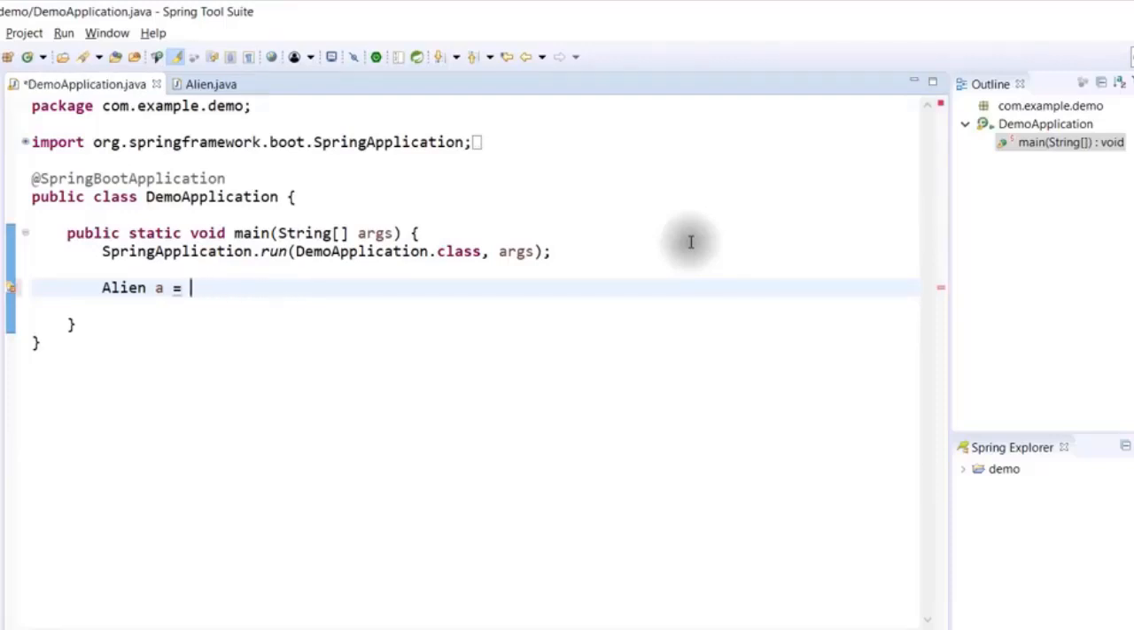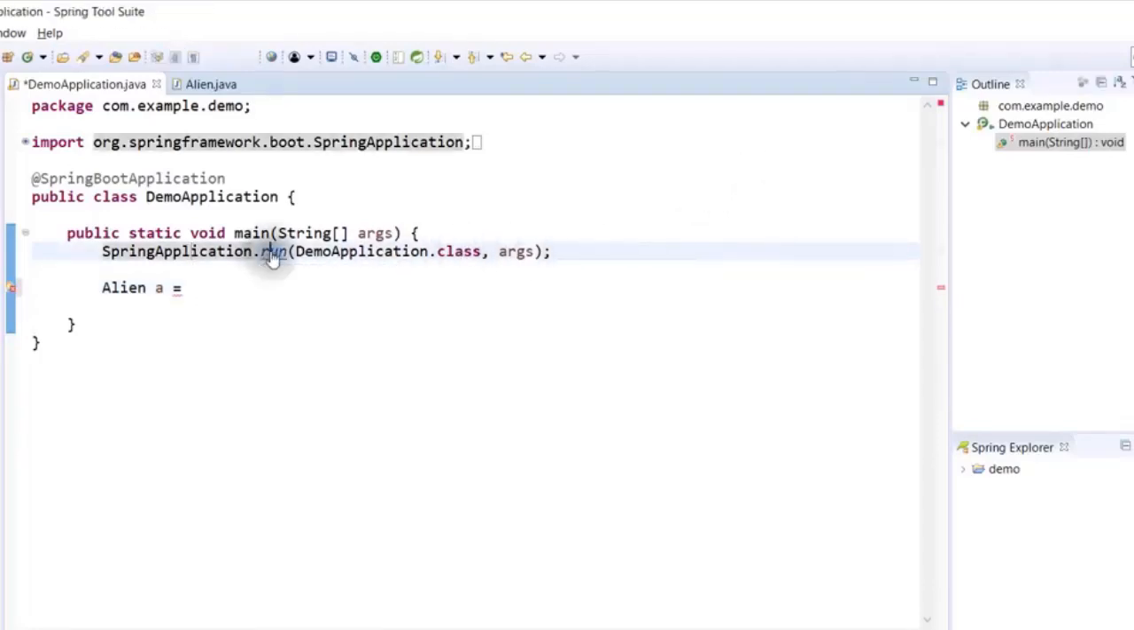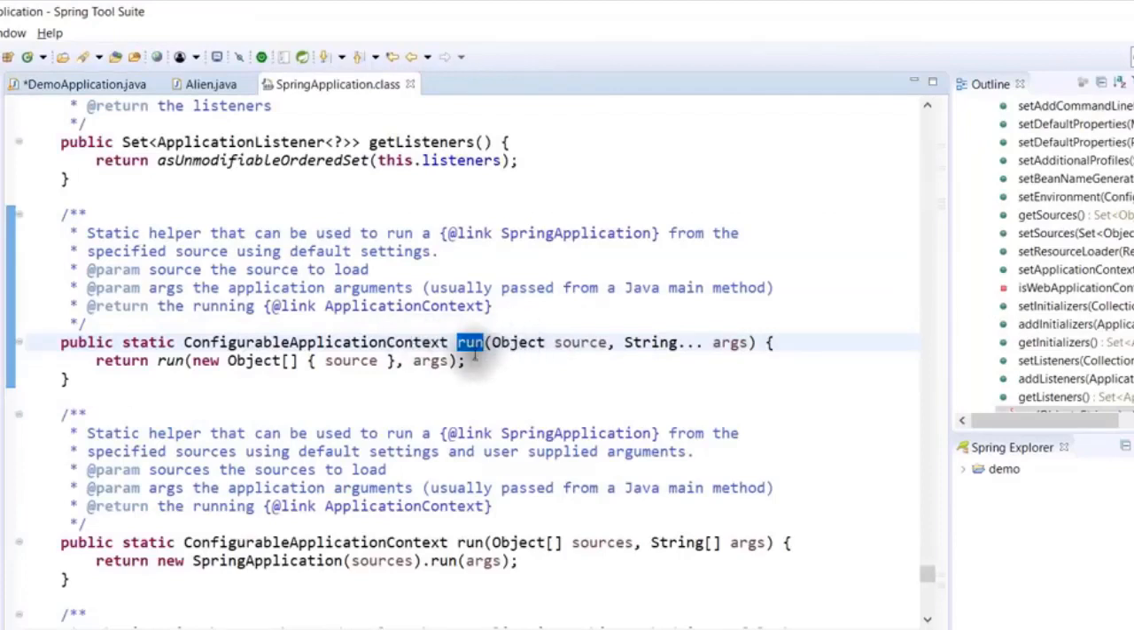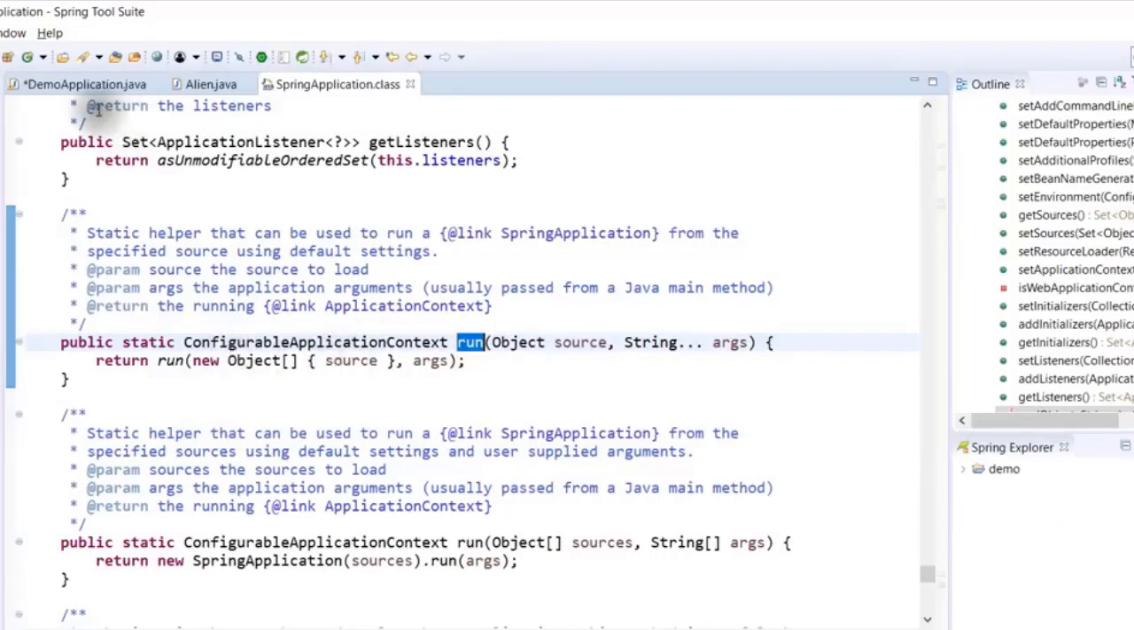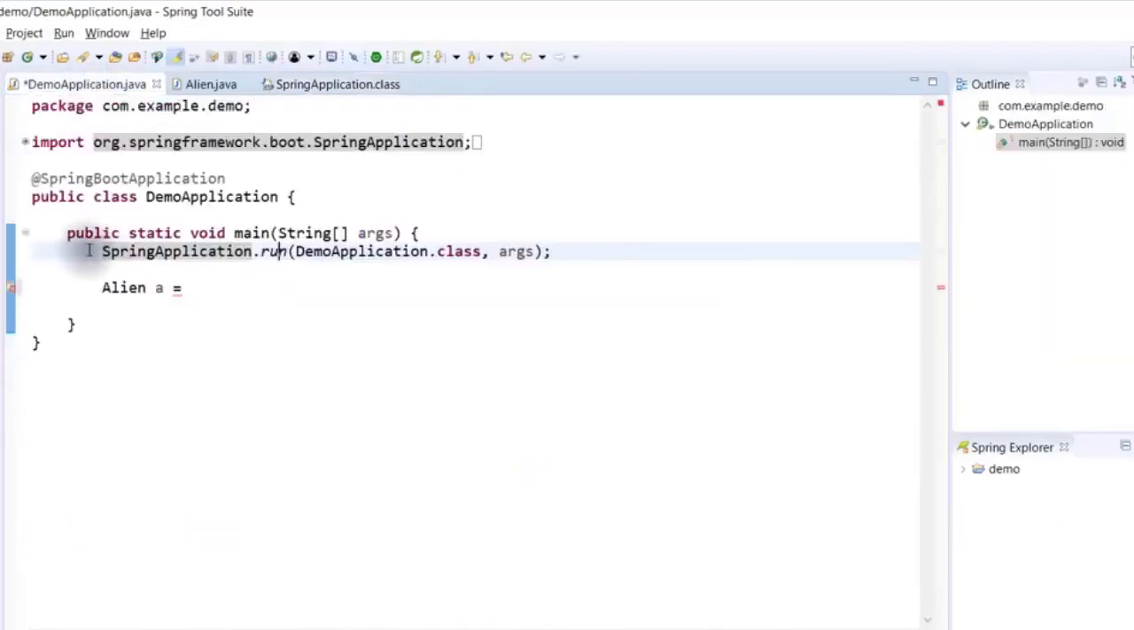Then the question arises, how will you get this object? Now if you see this run method which we get by default, it returns an object of ConfigurableApplicationContext. So the run method returns an object of this type. What I can do on this side is say ConfigurableApplicationContext context equal to, because anyway the run method returns that object, so let's hold it.